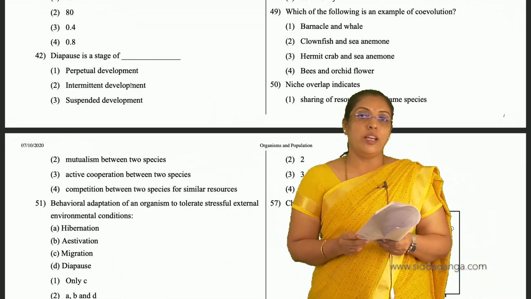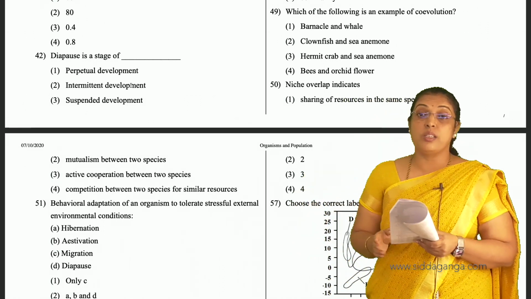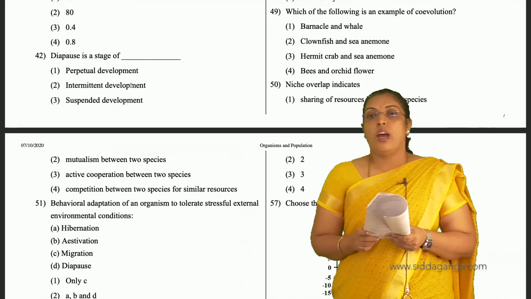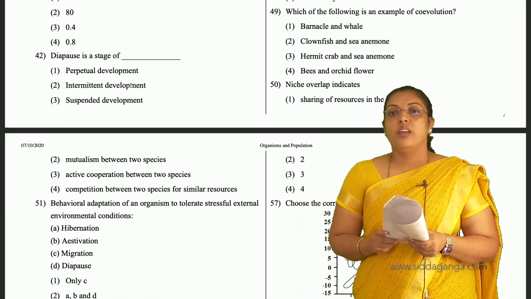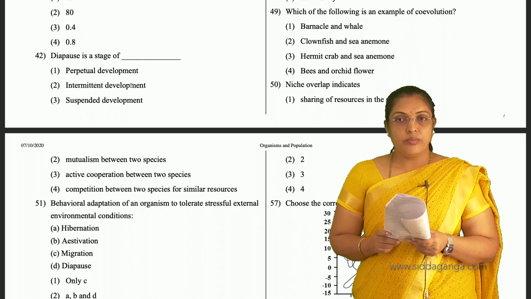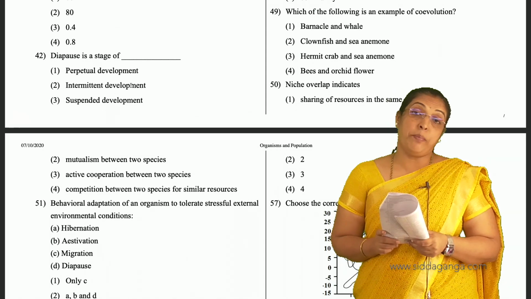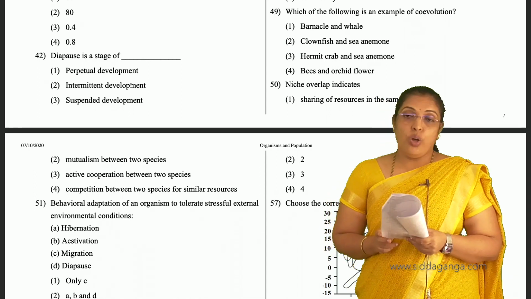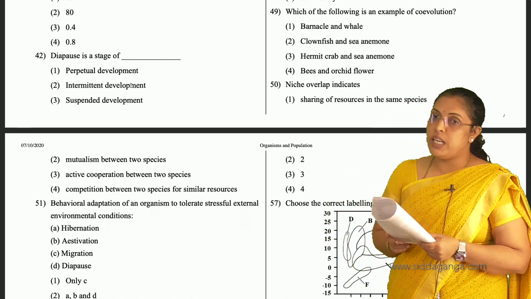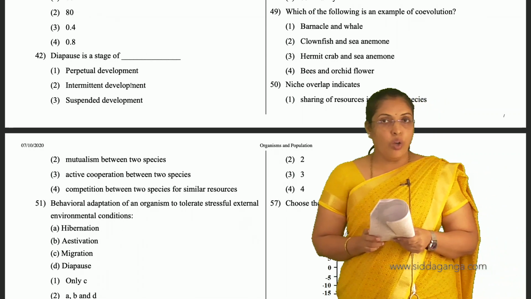Barnacle and whale, it comes under parasitism. Clownfish and sea anemone, that is commensalism. Even barnacle, it's a parasitism but not dependent. They will not show co-evolution. Hermit crab and sea anemone, they will not show co-evolution.